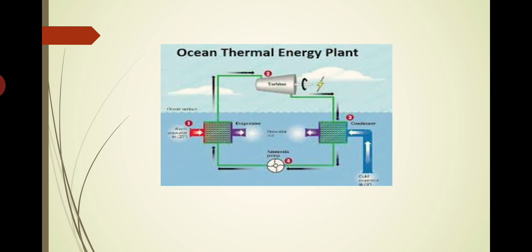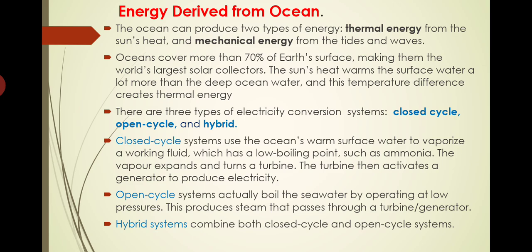In this type of cycle, ammonia is passing through a closed cycle. Nowhere is ammonia directly coming in contact with the atmosphere. So the ammonia path is a closed cycle. But the cold water, after extracting the heat, is directly expelled into the sea itself. Likewise, the hot water, after giving its heat to the ammonia, is directly expelled to the sea. So for cold water and hot water it is open, but as far as the ammonia working fluid cycle is concerned, it is a closed cycle. That is why it is called a closed cycle power generation electricity conversion system.